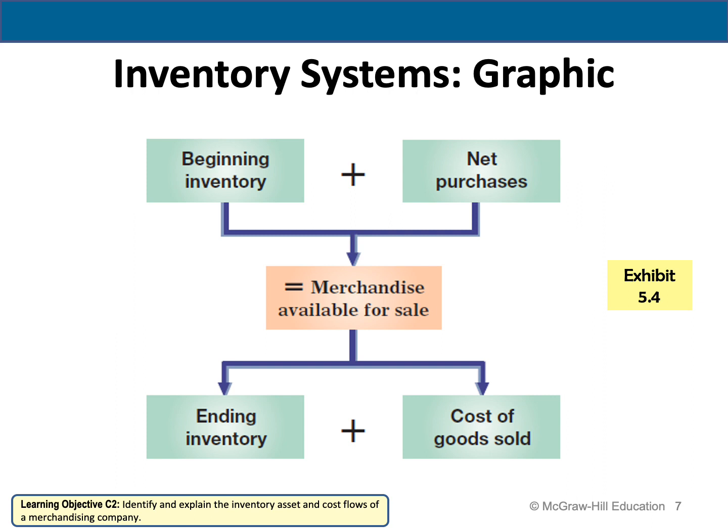So beginning inventory plus the net purchases gives me the merchandise available for sale. And the merchandise available for sale, we either sell it and then we have a cost of goods sold, or we keep it for future sales, which we call ending inventory.